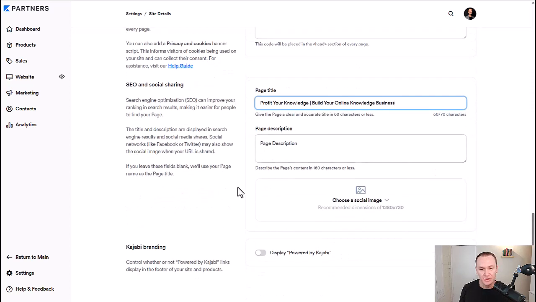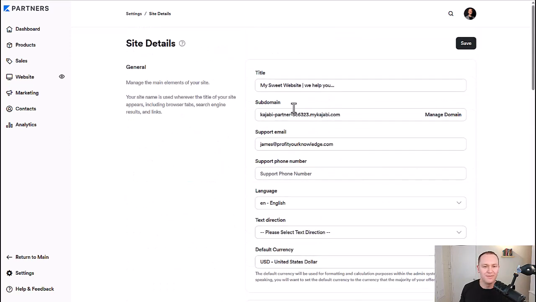Okay, SEO and social sharing, display Powered by Kajabi. This is only optional if you're on the Growth plan, if you want the Kajabi branding to be there or not. If you're on the Basic plan, it's not a big deal. You don't really see it a whole lot. But if you want to have no Kajabi branding, then you want to be on the Growth plan, which is the one that I'm on. That's the middle tier.